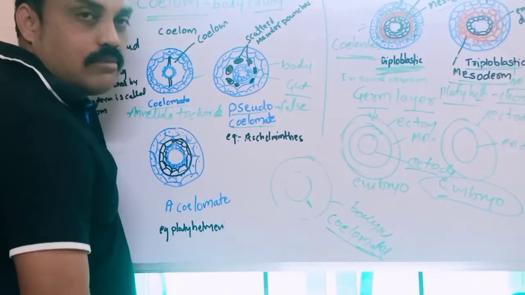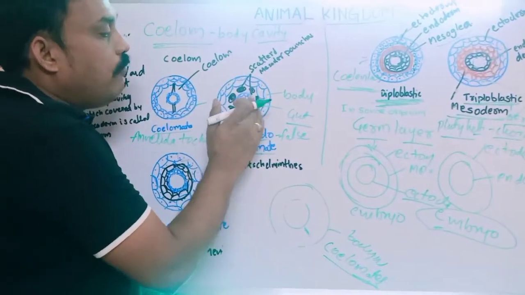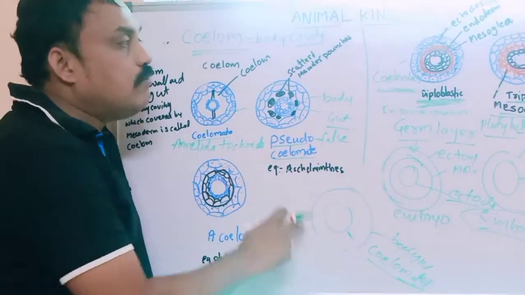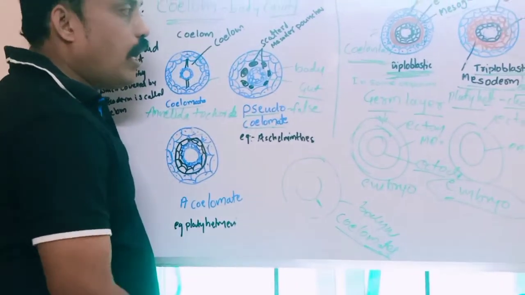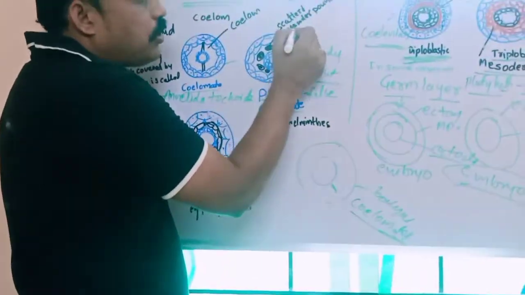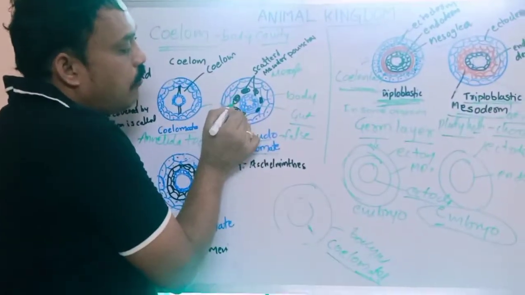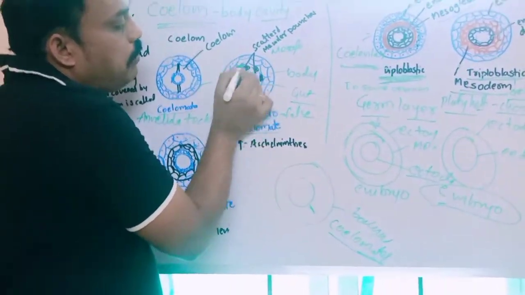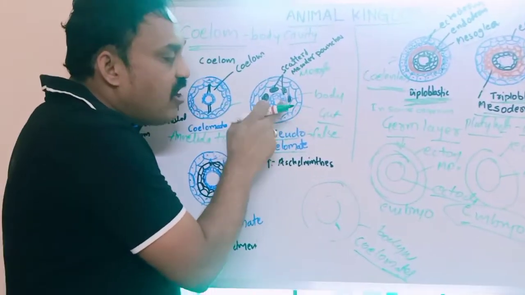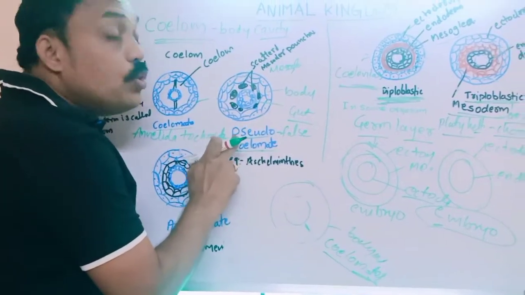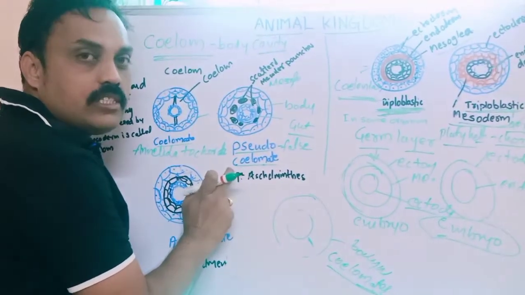Pseudo means false, coelom means cavity. Between the body wall, it does not have a cavity. It is scattered with mesoglea pouches. These black areas I have drawn are covered with mesoglea pouches. There is no space between body wall and gut. This is what you can call pseudocoelomate, false coelomate.